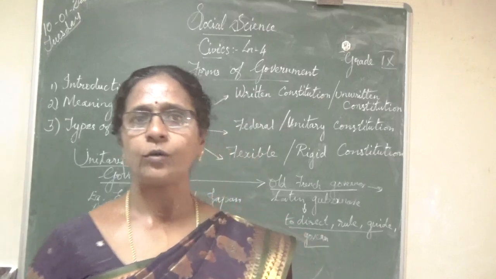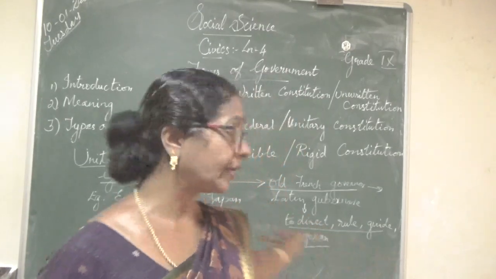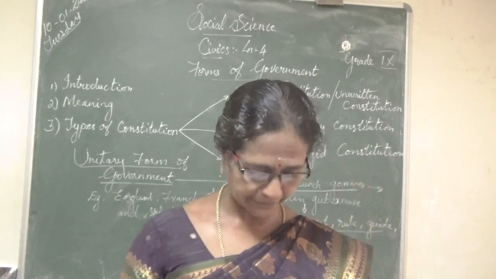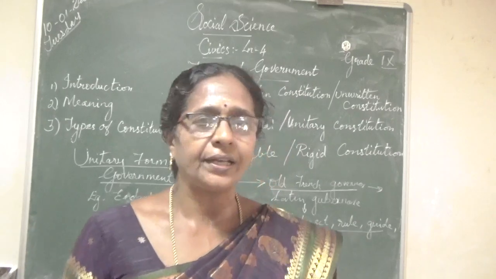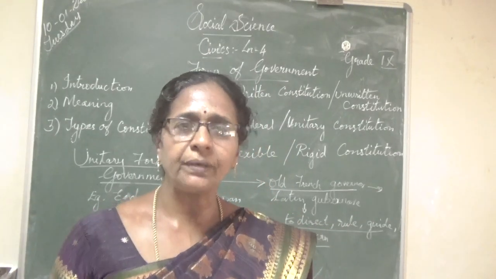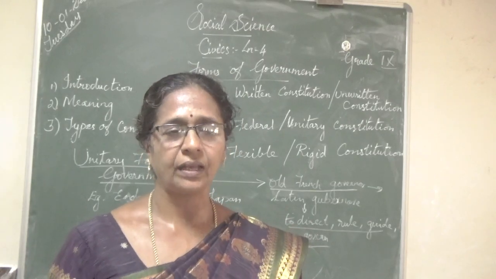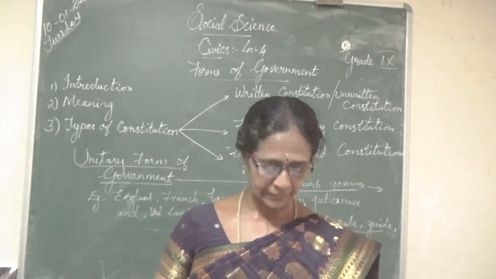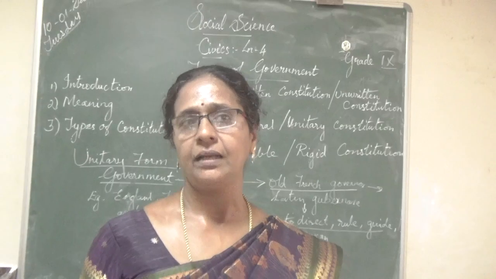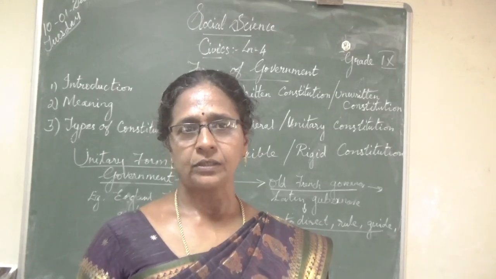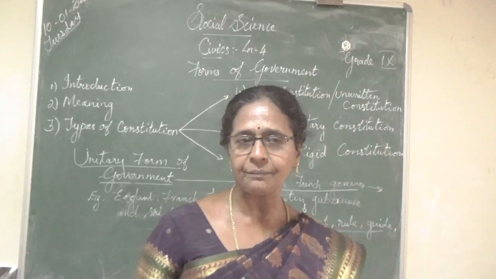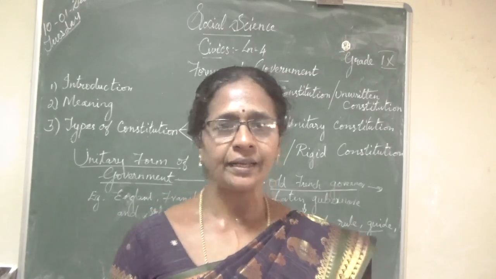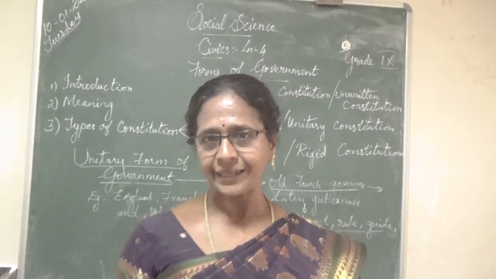Next, now we can learn about the merits and demerits of the unitary form of government. What is the merit and what is the demerit of the unitary form of government? So, here, the merit of the unitary form of government: it is suitable only for small countries. At the same time, there is no conflict of authority and responsibility. What is the meaning of conflict? That is a quarrel. So, it is only suitable for small countries. At the same time, there is no conflict between the authority and the responsibility. Authority means higher officials and the responsibility. There is no fight against each other.